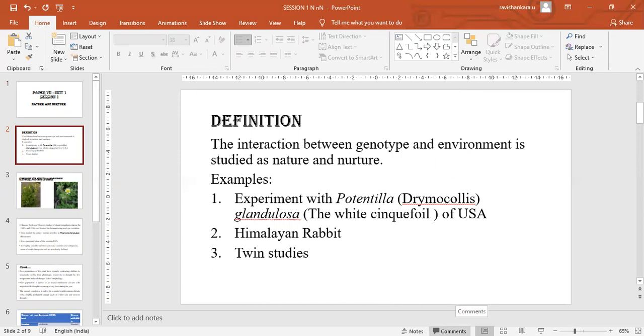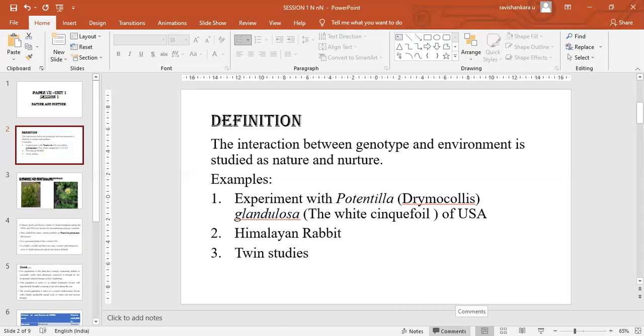We can find common examples in the majority of the textbooks, which is the classical experiment done in the USA to prove the formation or phenotypic expression of different ecotypes in different climatic conditions, using a plant of the Rosaceae family, Potentilla glandulosa, or the latest name, Drymocallis glandulosa.